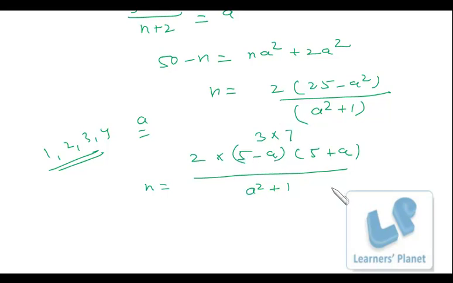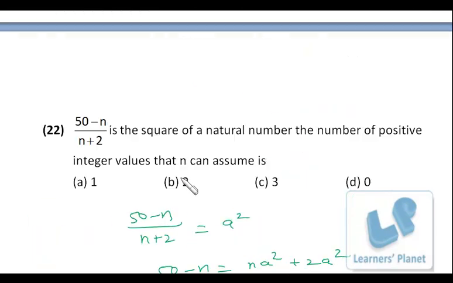For 3 it is 3 square plus 1, that is 10. So we cannot get 10 in the numerator, because we have 2, we cannot get 5, right? So that's not there. For 4, 16 plus 1 is 17, that's not at all possible. So the only possible value of a which will be accepted is 1. So for a single value of a, we get a single value of n, right? So that is the answer.